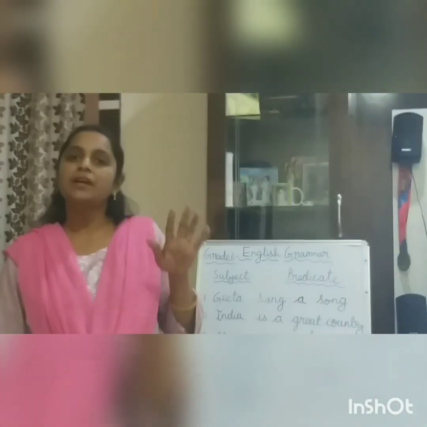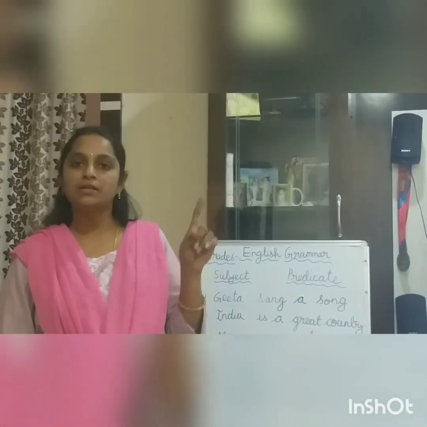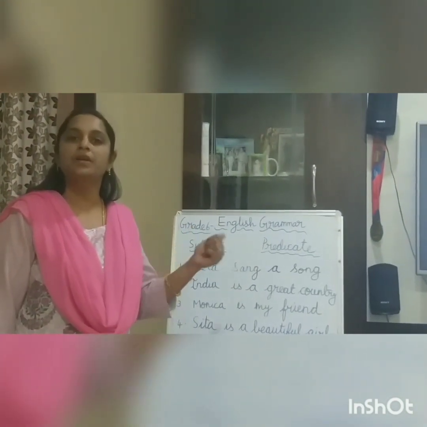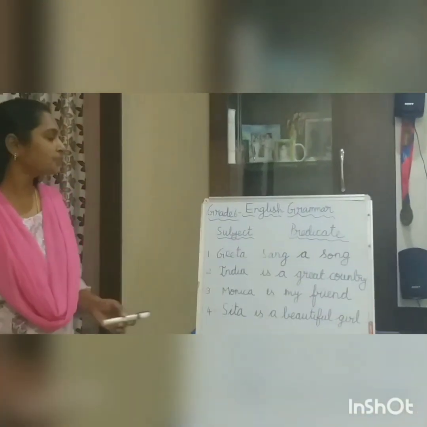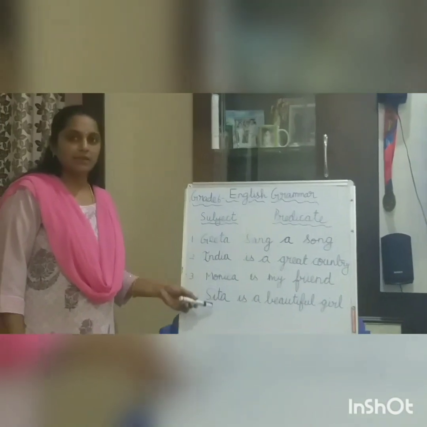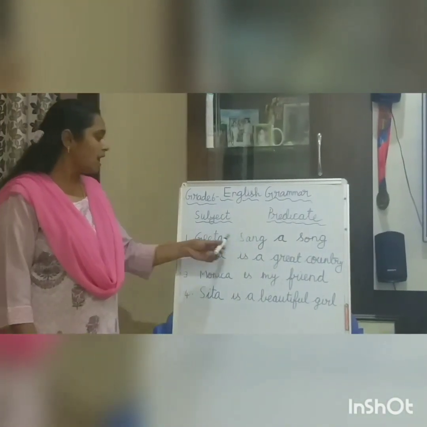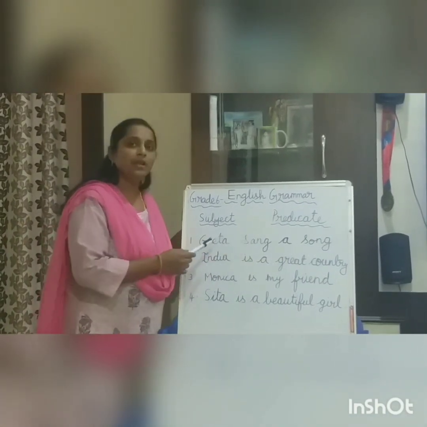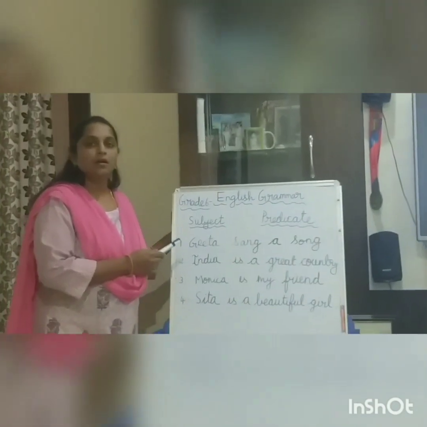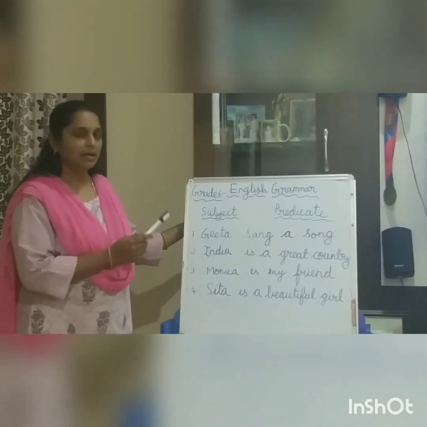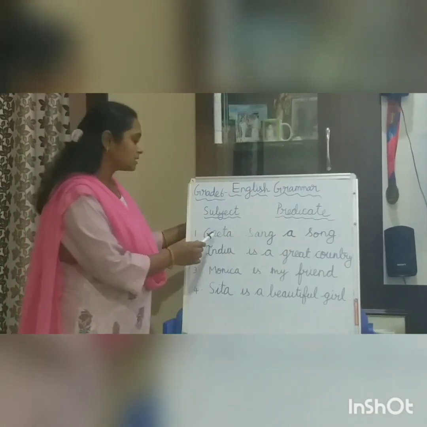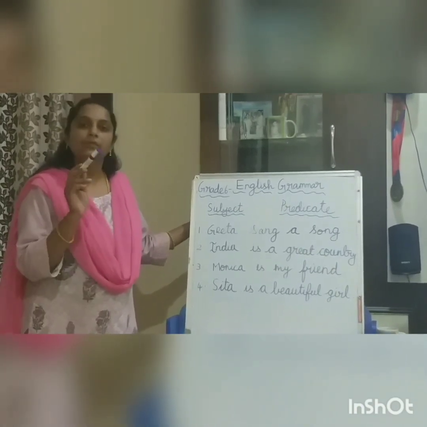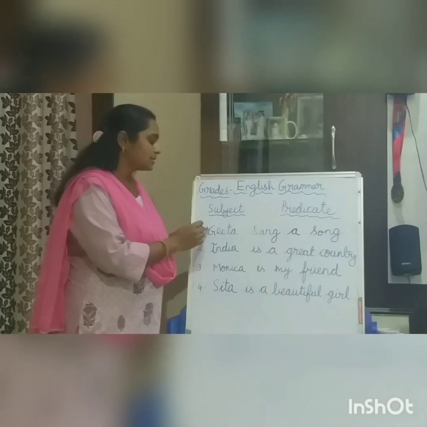In every complete sentence, you have two parts. One is subject and one is predicate. Now, we will see what is subject and what is predicate in a particular sentence. Go through this sentence given here. The first one, Geeta sang a song. In this sentence, how will you identify a subject? Your subject is always a naming word. Naming word is nothing but a noun. And when you ask what or who did, then the answer you get is the subject here.